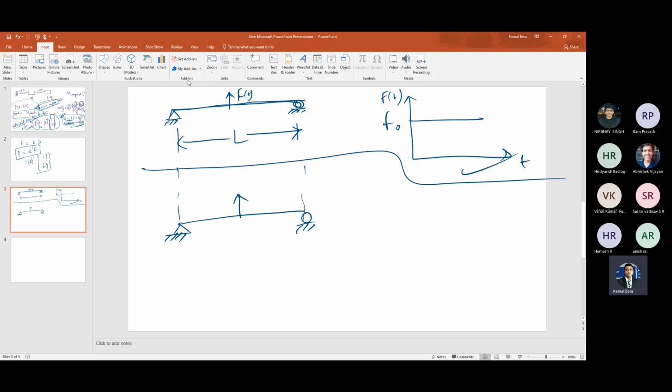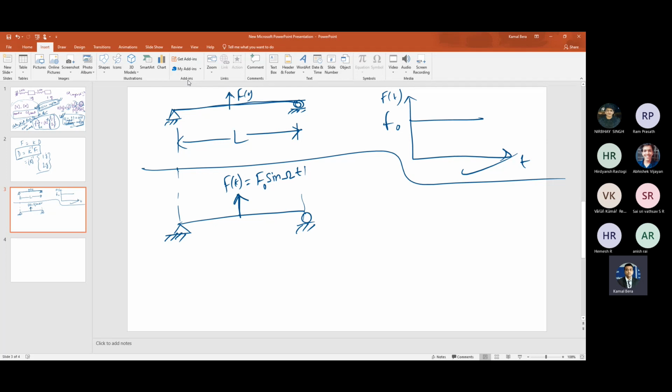Again, let's say at the midspan. It doesn't matter if it is not at the midspan. So Ft is equal to F naught sine capital omega t. Let's say a sinusoidally varying load with amplitude F naught sine omega t is acting at the middle of the beam.